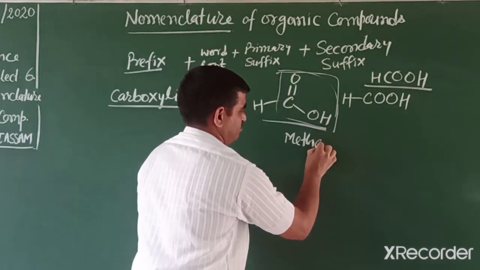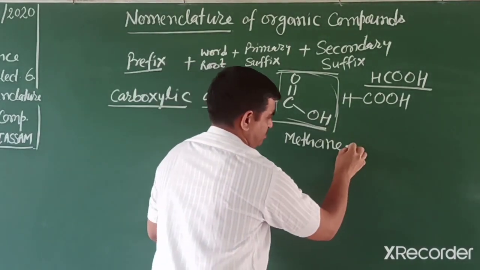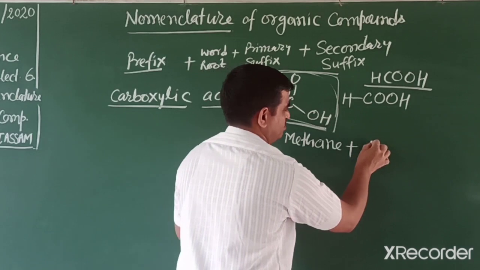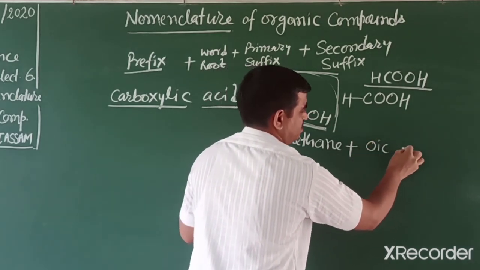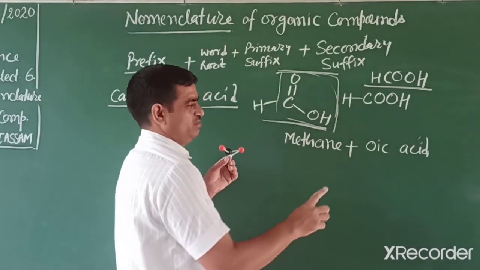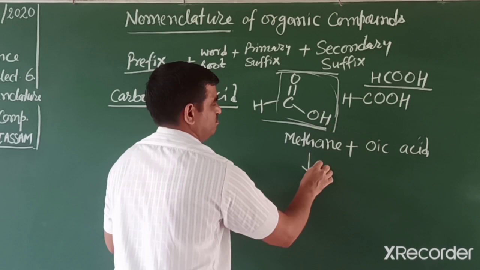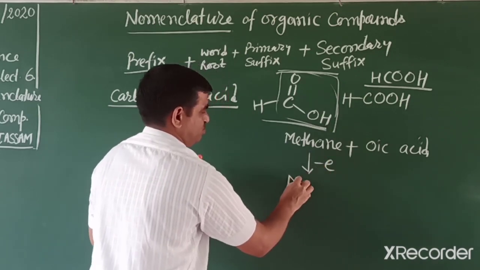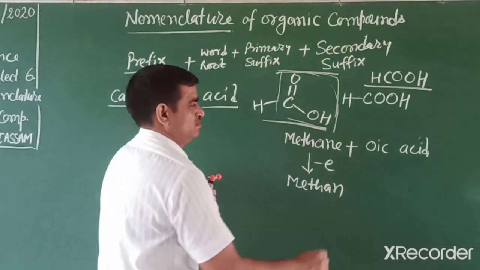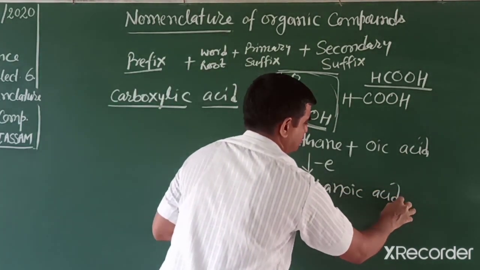So single bond, then we write ane, and then students, we write the secondary suffix, which is oic acid, OIC and acid. There is a single character gap between oic and acid. Now we remove E, so its name is methanoic acid.